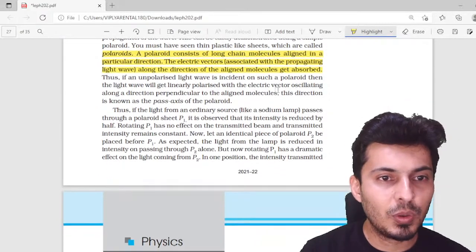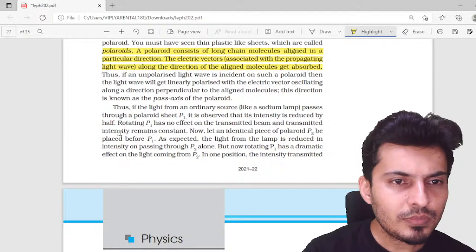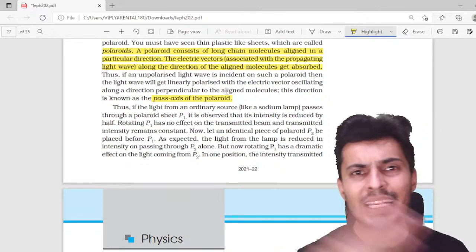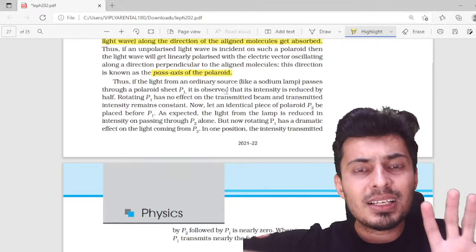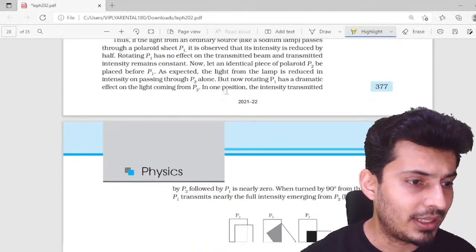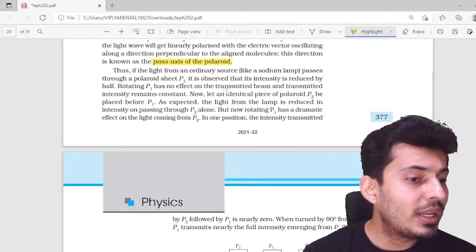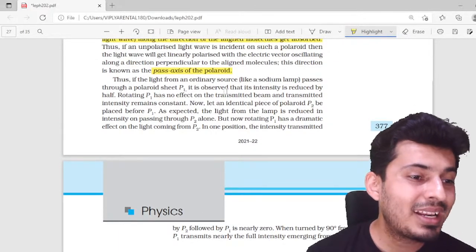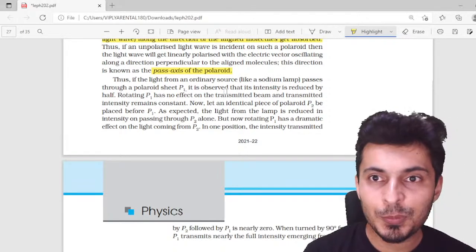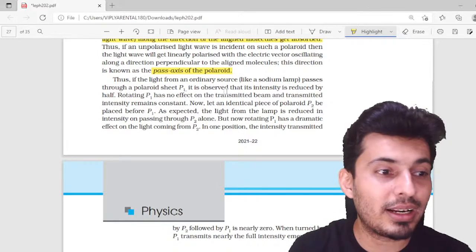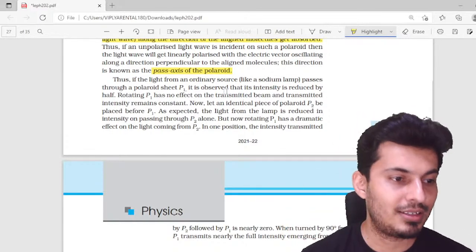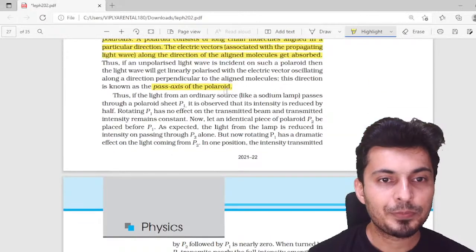So let's get going over here. And what is the pass axis? Pass axis means only those things which pass through the Polaroid. Those are called the pass axis. The other things which are not in the direction of the pass axis will get chopped out. Remember that. Difference between polarization and polarized: polarization is a process. Polarized is a term used for light which has passed through a polarizer or a Polaroid and has got polarized. So that's the difference. I hope this is clear.